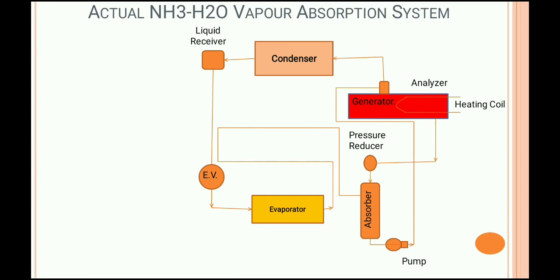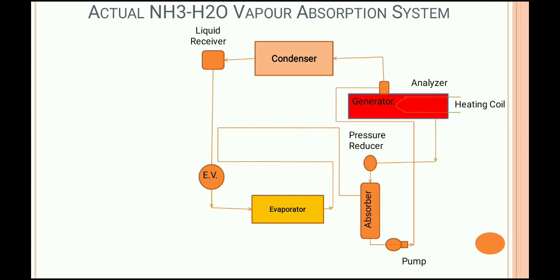Once we give heat to the generator, it is not sure that 100% of what comes out from the generator to the condenser is NH3 vapor. It can be a mixture of NH3 and some part of H2O vapor.